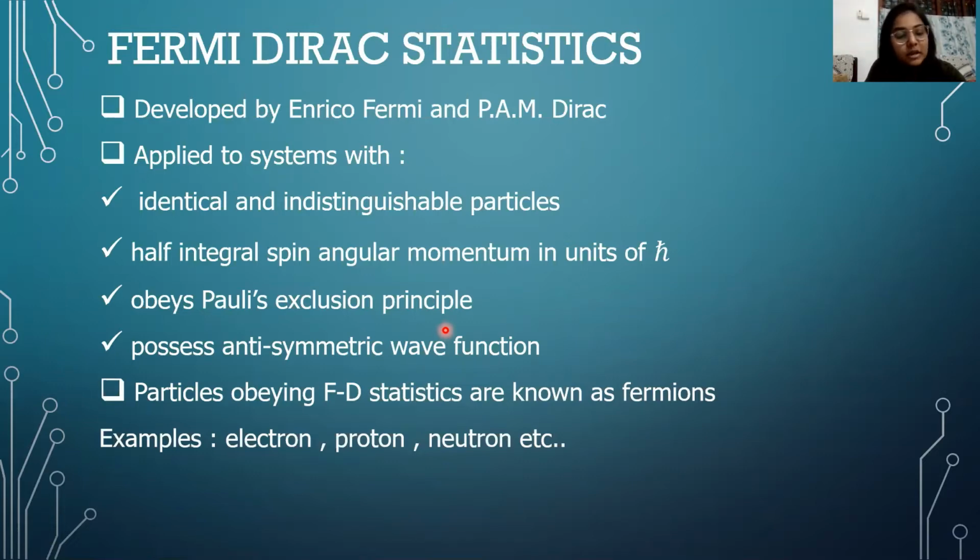And also, the wave function of the system is anti-symmetric under the positional exchange of any two particles. So all these four points listed above form the basic postulates of Fermi-Dirac statistics, and the particles obeying this particular statistics are called fermions. Examples include electrons, protons, neutrons, positrons, etc.